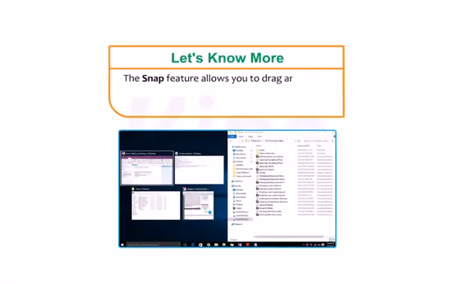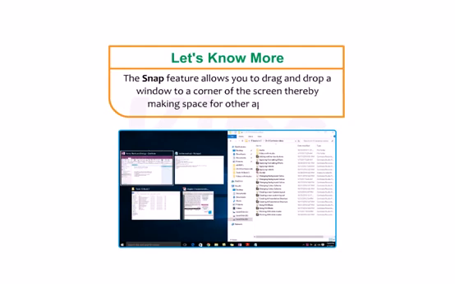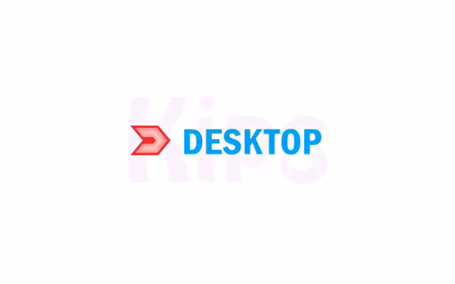Students, let's know more. The Snap feature allows you to drag and drop a window to a corner of the screen, thereby making space for other applications. Okay, now let me tell you how to use desktop.